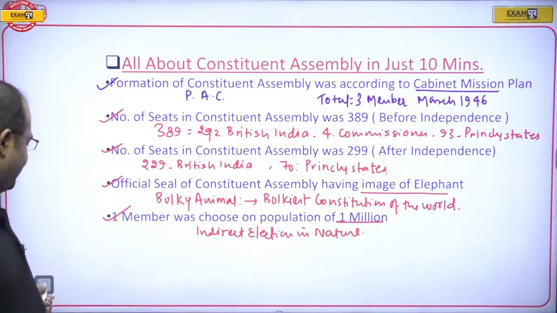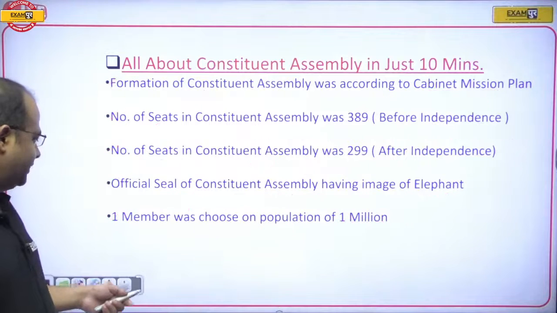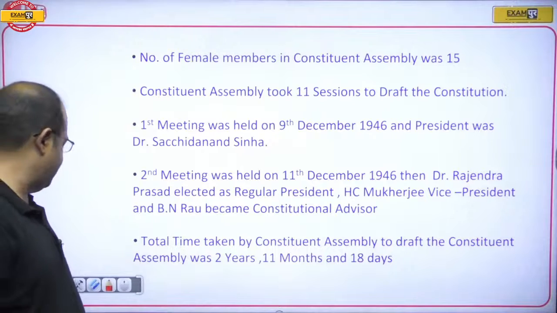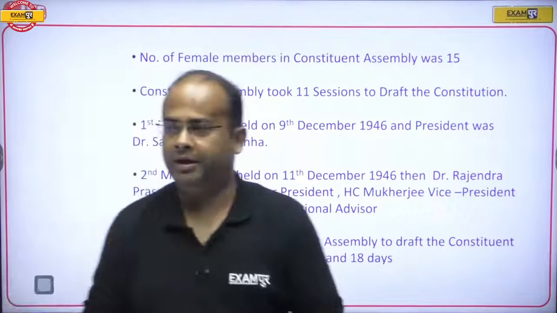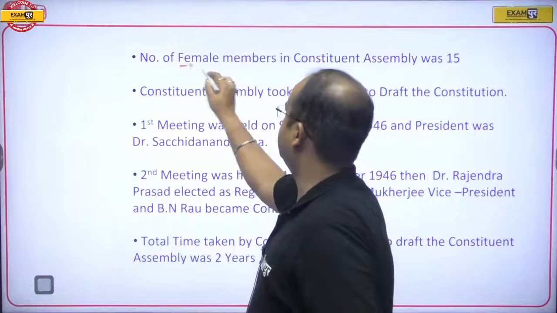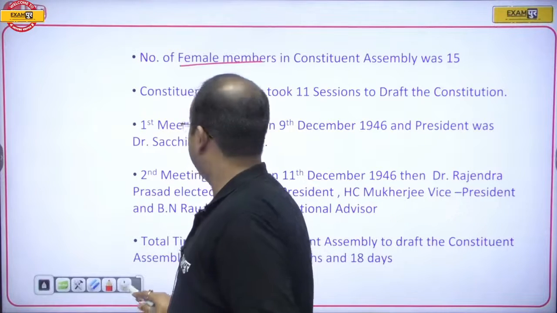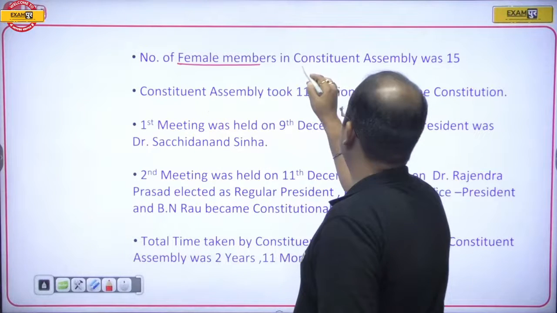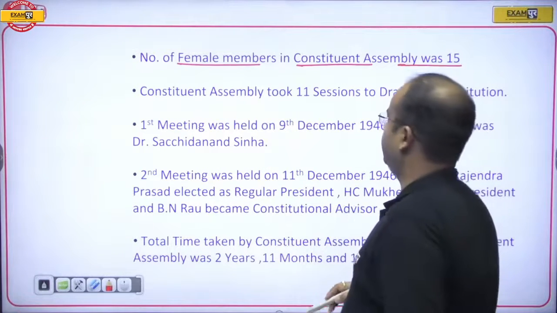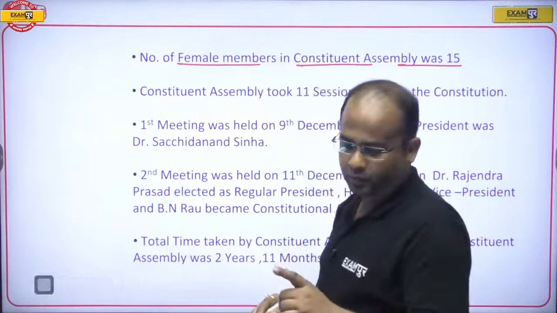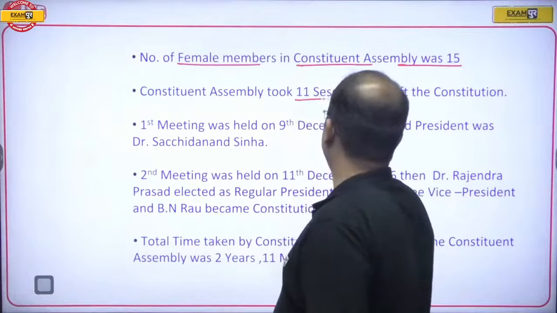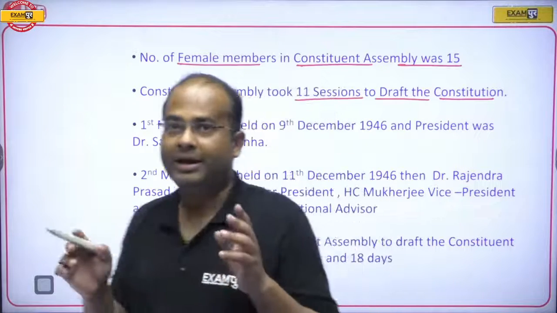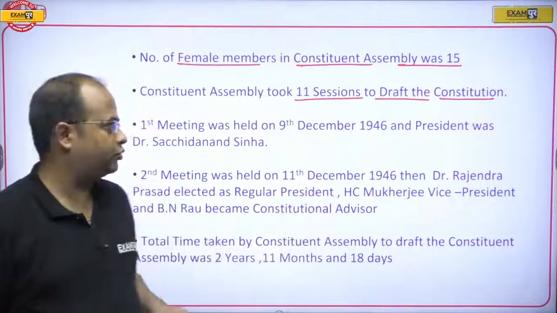Now, if I talk about the next important thing about the Constituent Assembly, the number of female members. The number of female members in the Constituent Assembly was 15. This question has been asked multiple times. And the Constituent Assembly took 11 sessions to draft the Constitution of India.